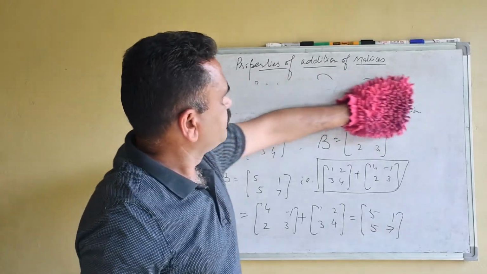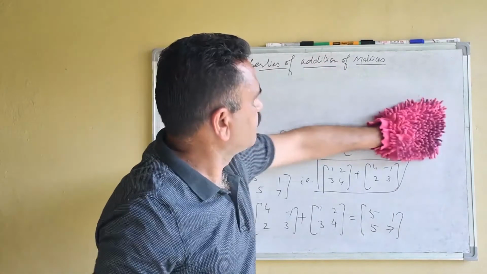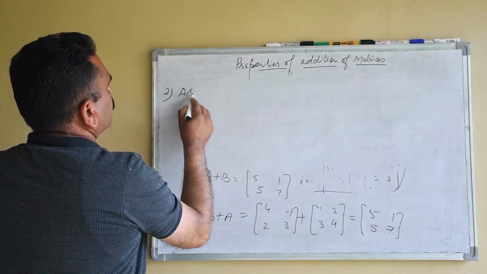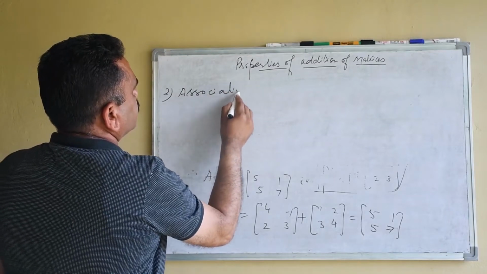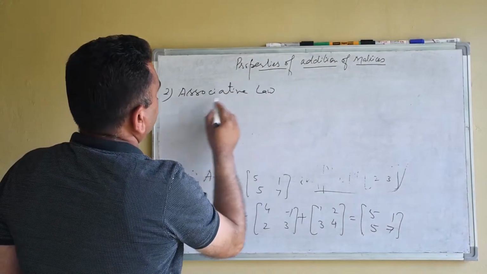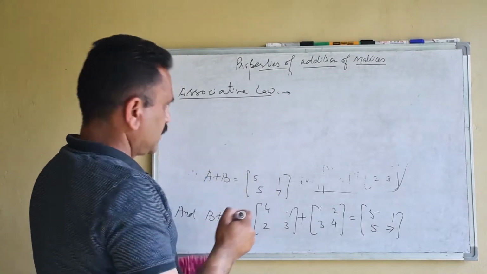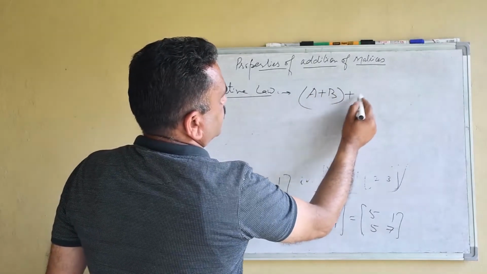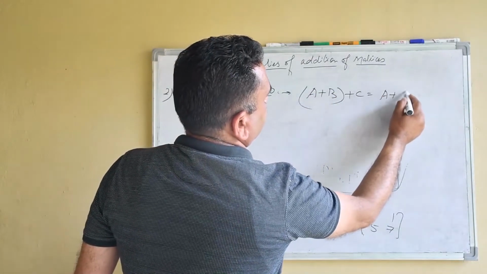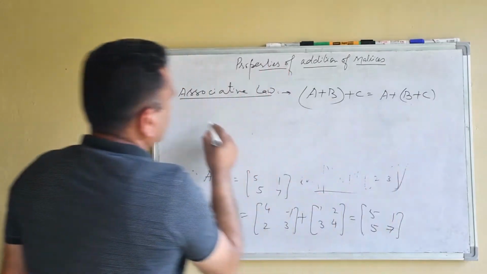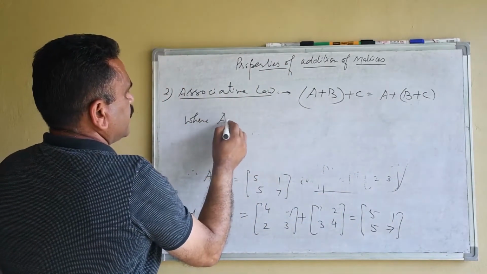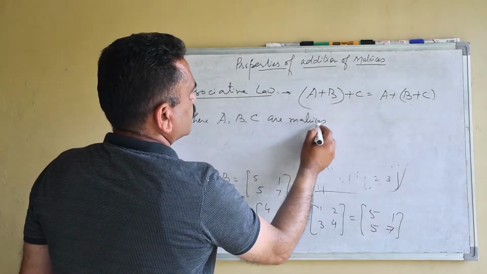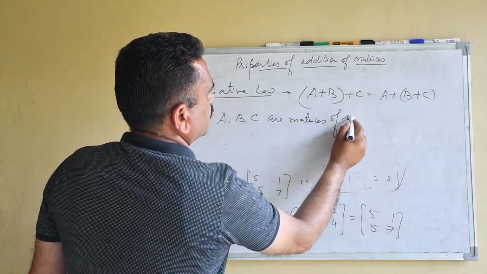Second property is associative property. Associative law. A plus B plus C is equal to A plus B plus C, where A, B, C are matrices of the same order.